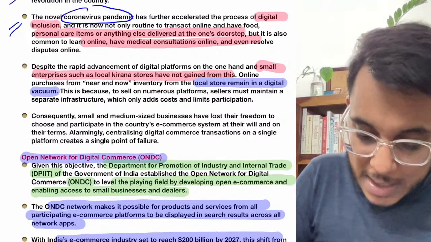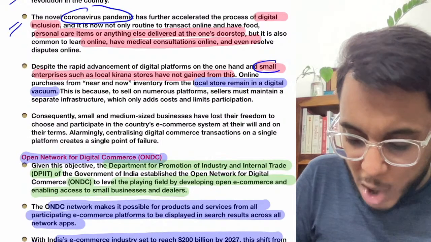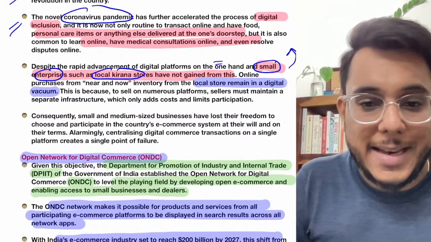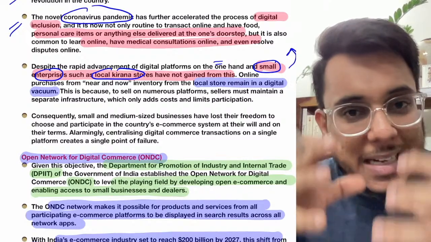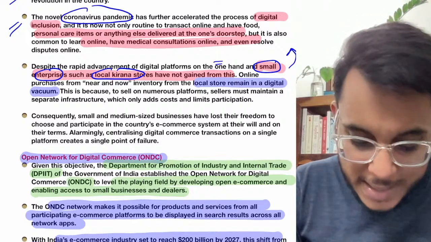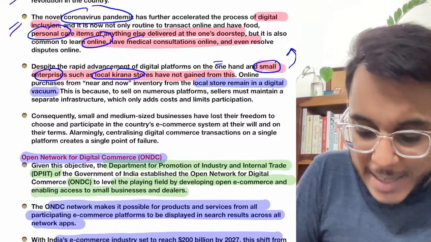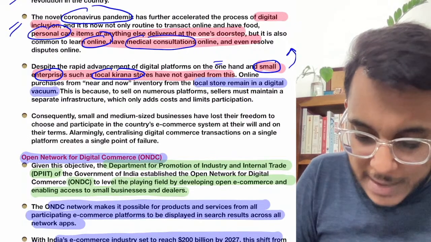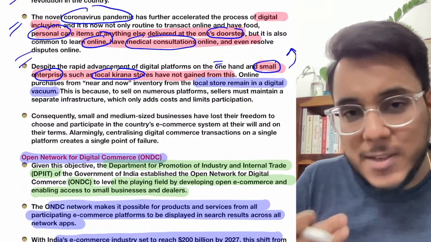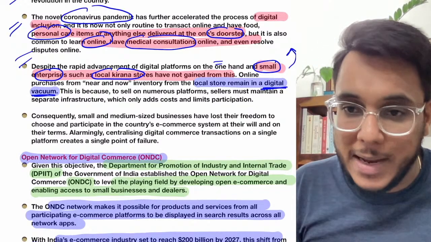But at the same time there are certain criticisms also. The criticism is that small enterprises such as the local kirana stores have not gained from this online inclusion, because their customer bases have been reduced, as everybody is ordering things online. You are ordering personal care items online, online education is being taken, medical consultation is being taken online, and doorstep delivery of grocery is there online. So in a way a digital vacuum has been created, as the local kirana stores have not been able to take advantage.